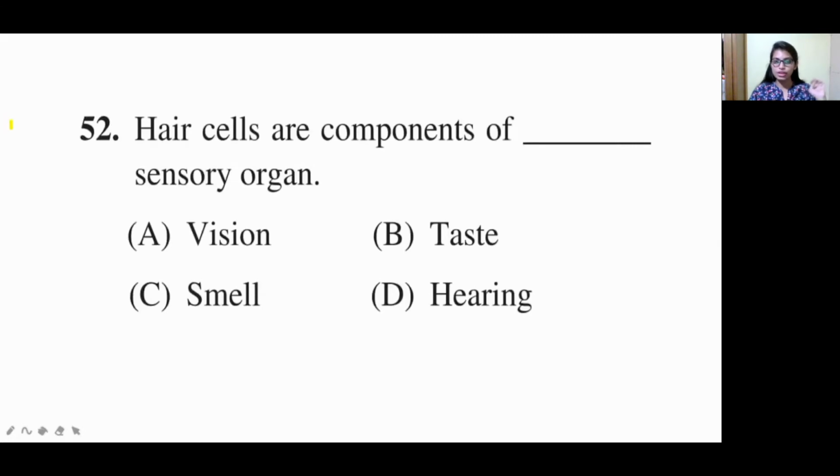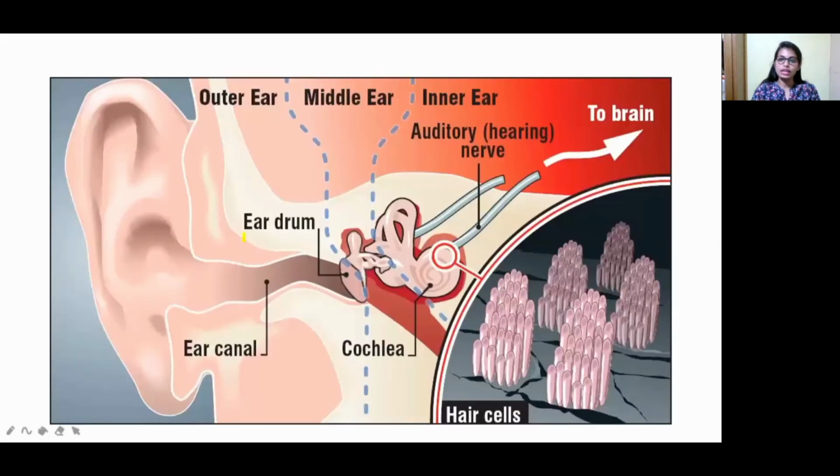Hair cells are components of which sensory organ? Option A vision, option B taste, option C smell, and option D hearing. So where is it present? Let us see.